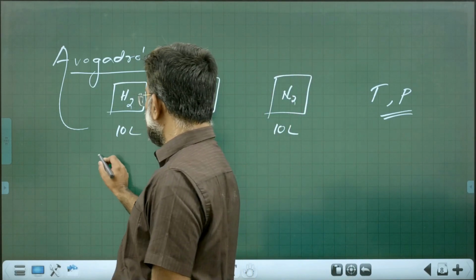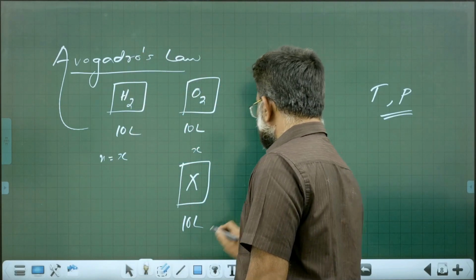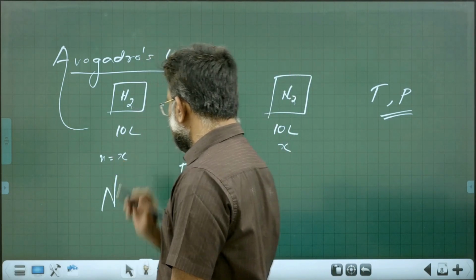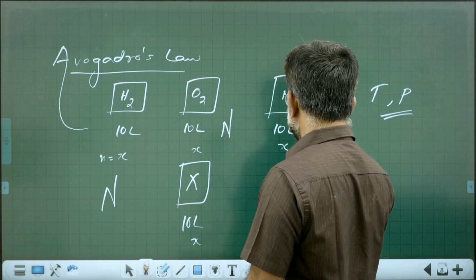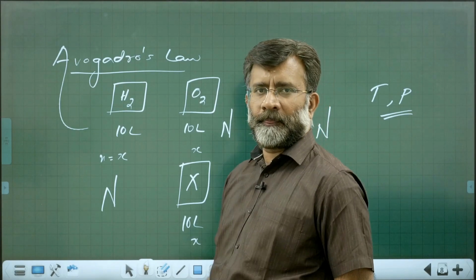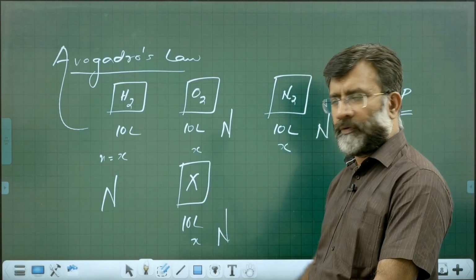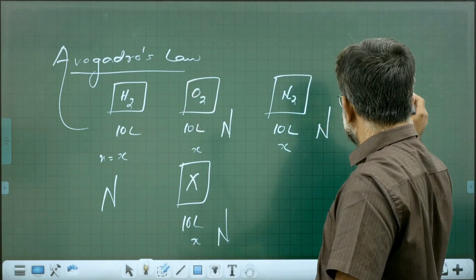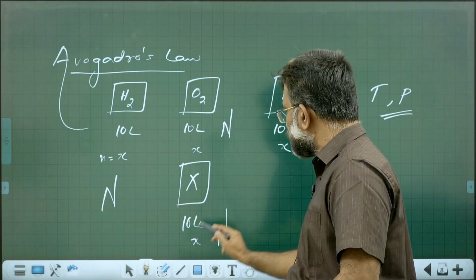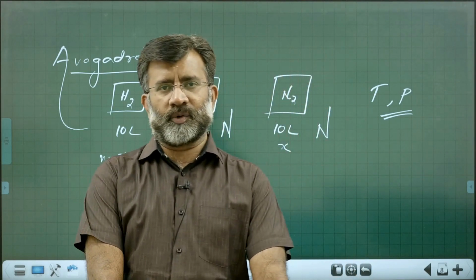Here the number of moles is X, then here also it will be X, here it will be X, and here it will be X. Suppose the number of molecules here is capital N, here also the number of molecules is the same capital N, and here also the same N. So equal volumes of all gases under the same condition of temperature and pressure contain equal number of moles, equal number of molecules. That is Avogadro's law, known to all.